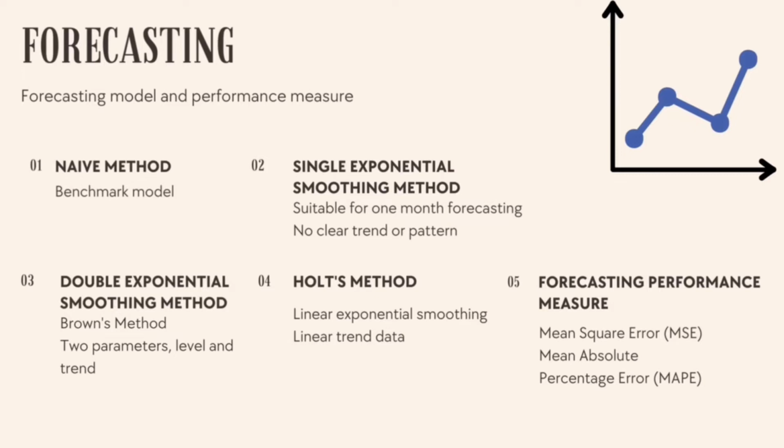The fourth method is the Holt method, also known as linear exponential smoothing. It is also suitable for forecasting data that has a linear trend. After analyzing the data, the researcher will evaluate the performance using mean square error, which is MSE, and mean absolute percentage error, which is MAPE. The best model is selected based on the lowest value of MSE and MAPE.